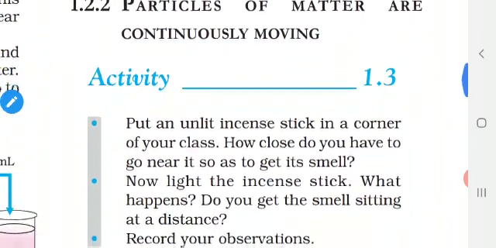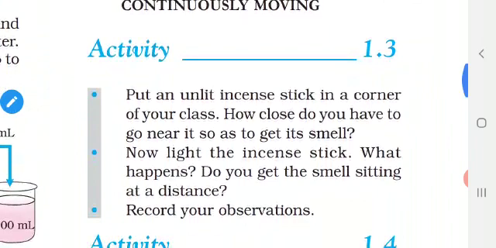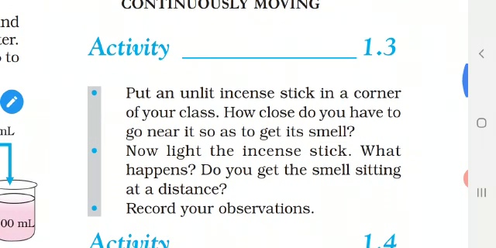Come to the activity 1.3. Take an incense stick. You do not light it. You keep it in the corner of the room. Can you feel the smell? No. Now after some time, you light the incense stick. Now sit at the corner of the room. Can you feel the smell at a distance? Sure, we can feel, isn't it?